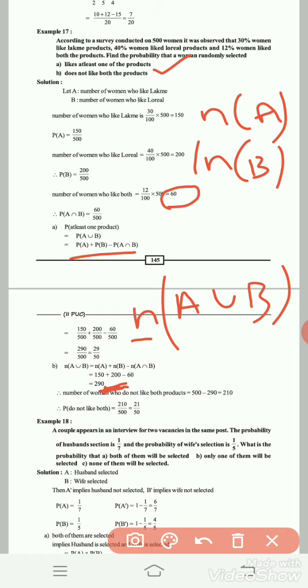That is 290. Therefore, the number of women who do not like both the products is 500 minus 290, that is 210. This is the number of women who do not like both the products. Probability is the number of people who do not like the products by the total number of people. That is 210 by 500, equal to 21 by 50.